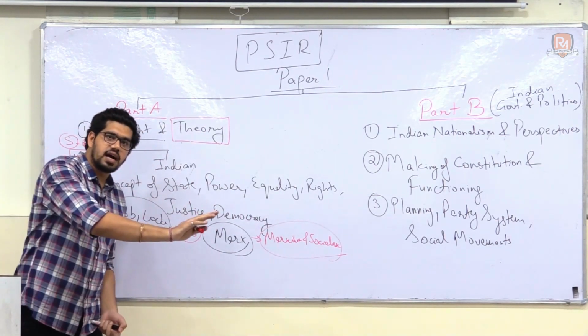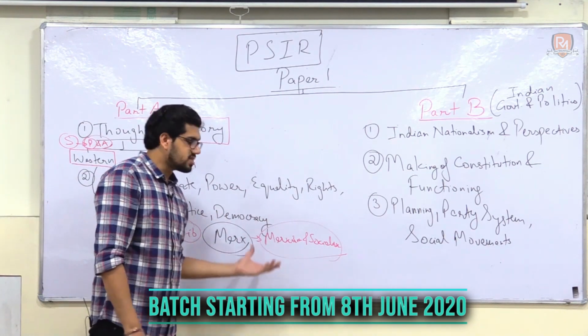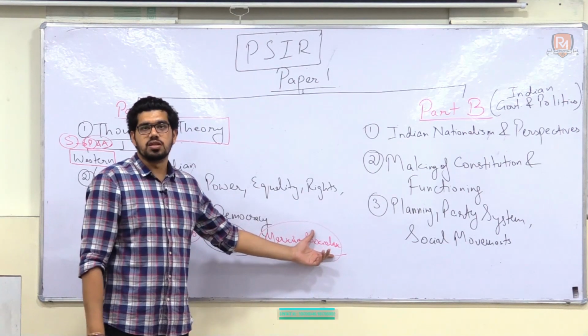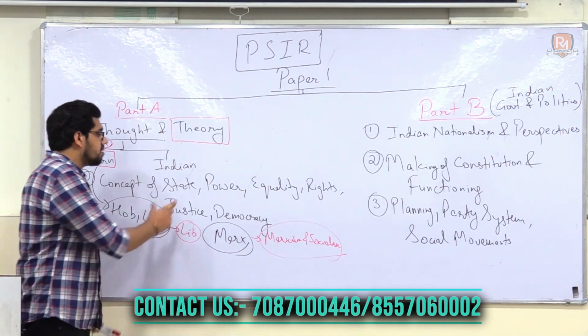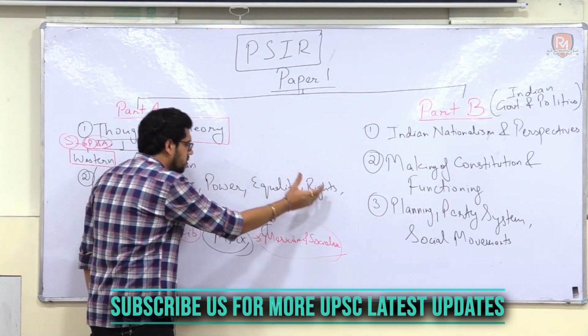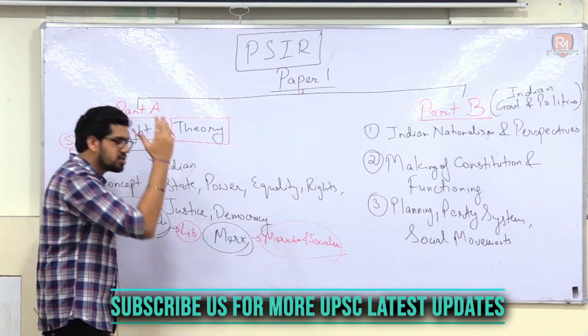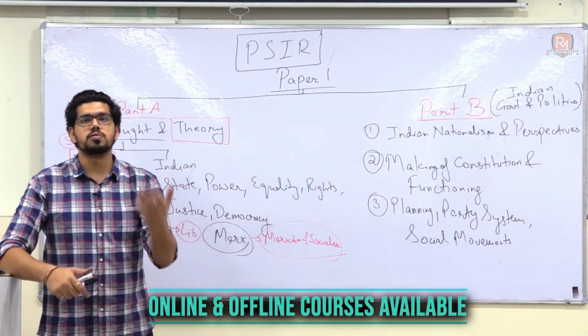If you understand Karl Marx, if you understand the evolution of Marxism, you will be able to understand the idea of Marxism and socialism. And similarly, UPSC in its syllabus has mentioned Marxian concept of state, Marxian concept of equality, Marxian concept of rights, Marxian concept of justice, and democratic socialism and how democratic socialism evolved.